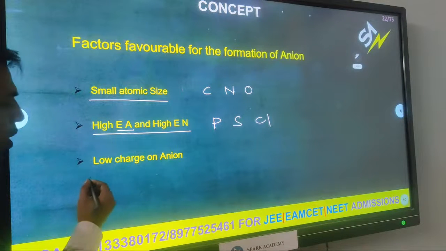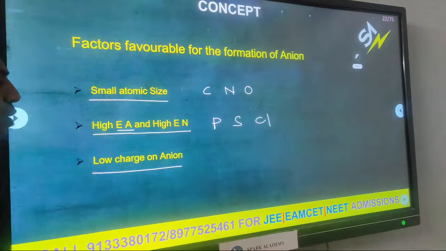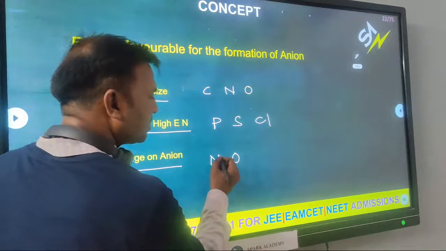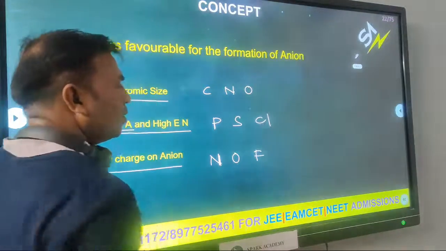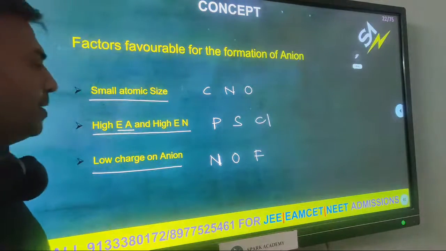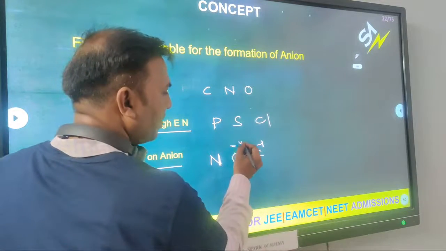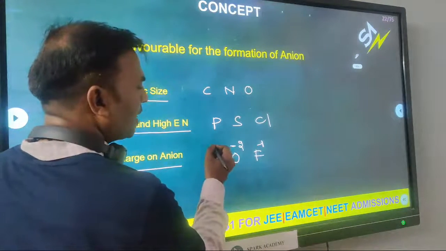Next, low charge on anion. Nitrogen, oxygen, fluorine. What is the charge of fluorine? -1. What about oxygen? -2. What about nitrogen? -3.